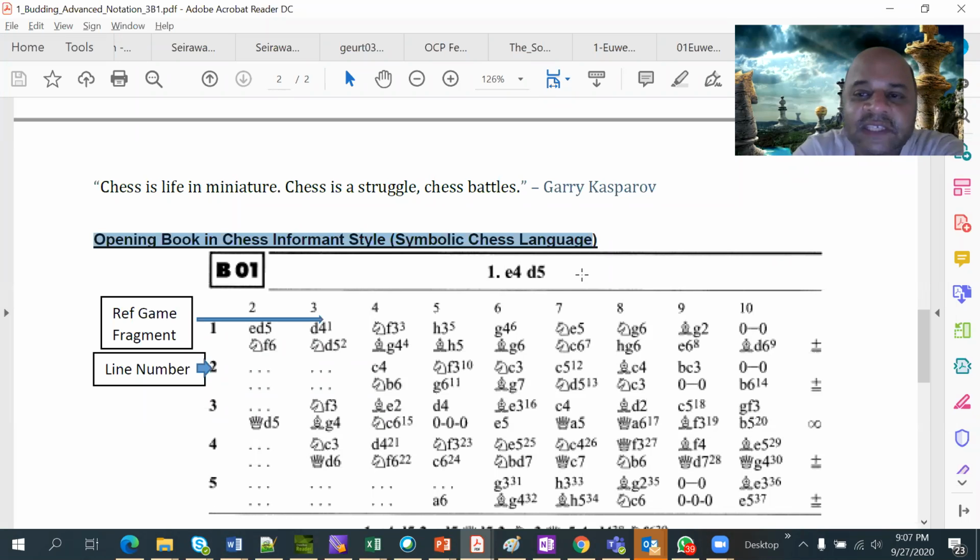Apart from the regular tournament games every 6 months, they used to also publish an encyclopedia of chess openings, which has 5 volumes, A, B, C, D, E, and each one is like 300, 350 pages. It talks about all the openings, but I'm just telling you for reference. Don't go and start doing it, because it is something where, when you reach a national master level, then only it is okay to look at it. Before that, it will be a waste of time, and it will be too much. So don't go after it. But it's good to know. Doesn't mean that you will spend time on it.